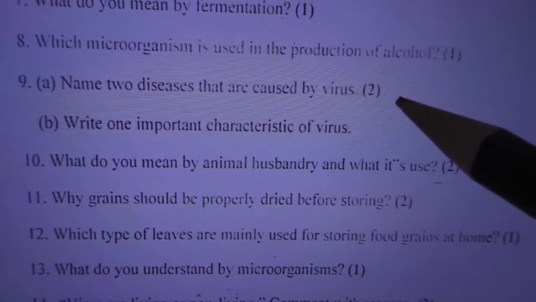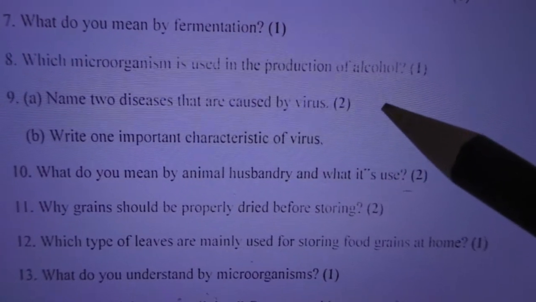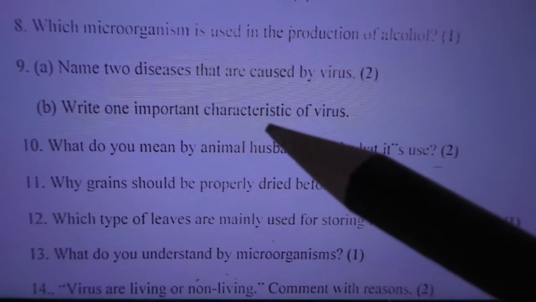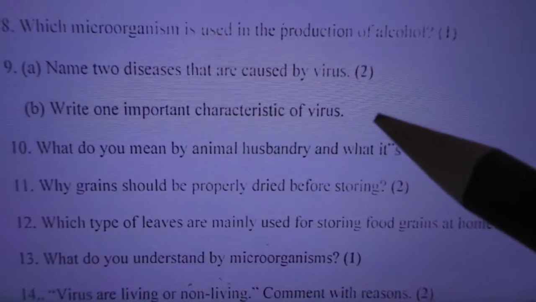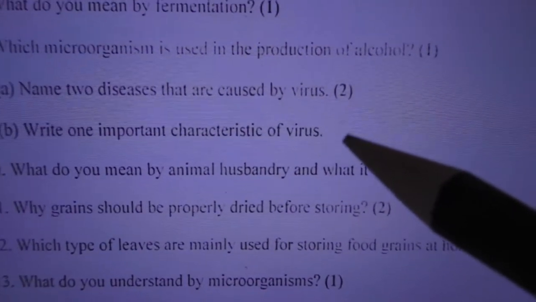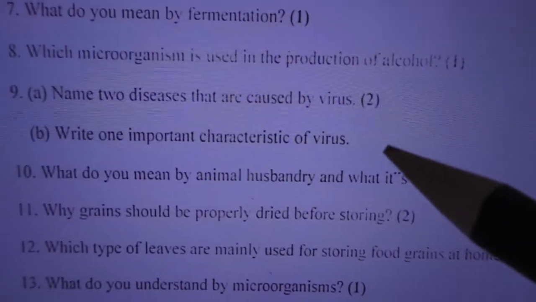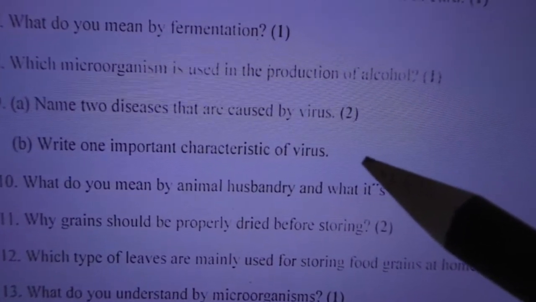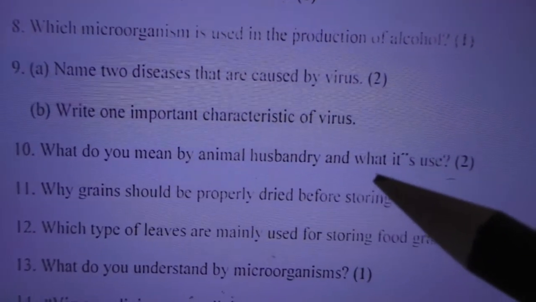Name 2 diseases caused by virus: cold, flu, okay, measles. Write the important characteristic of virus. Which is the important one? Virus can reproduce only inside the host cell. That line is very much important. Reproduce only inside the host cell.